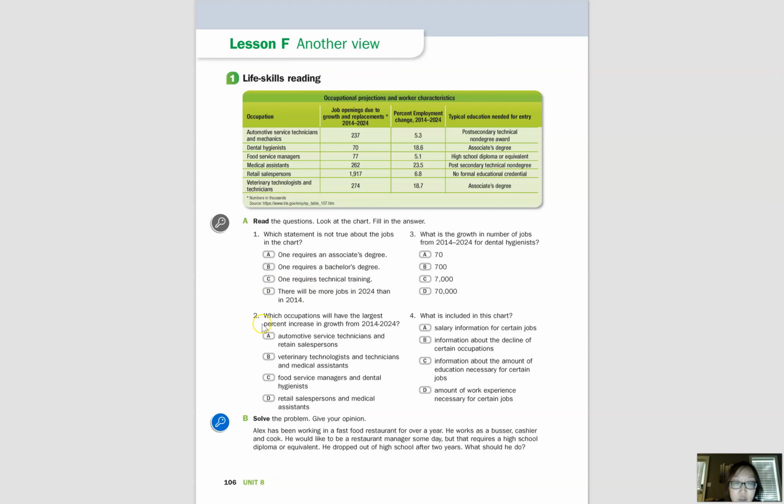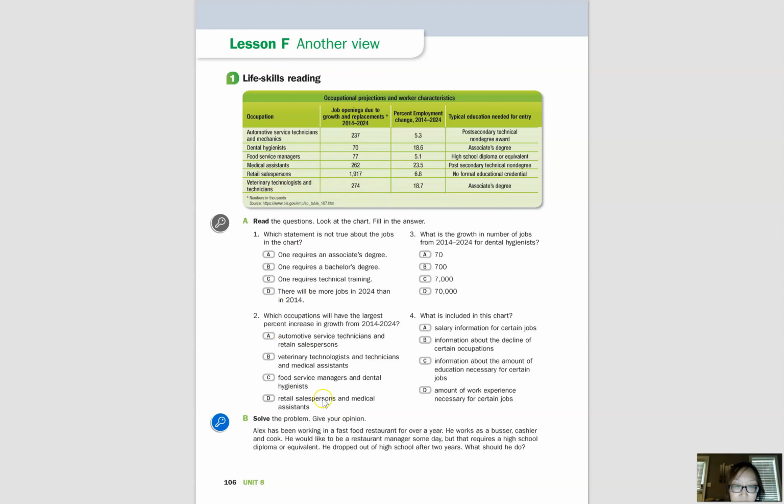Okay, number 2, which occupations will have the largest percent increase in growth from 2014 to 2024? So if you look at the numbers, we can see that 23.5 and 18.7 are the largest. Okay, so this one is medical assistants and this one is veterinary technologists and technicians.